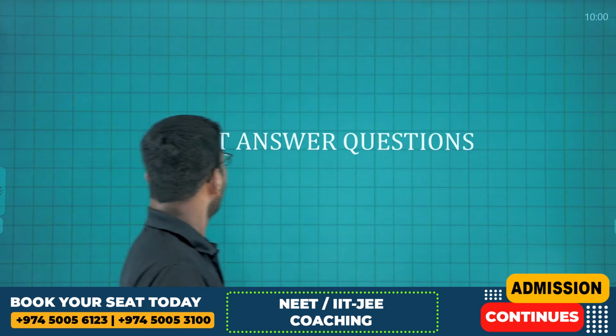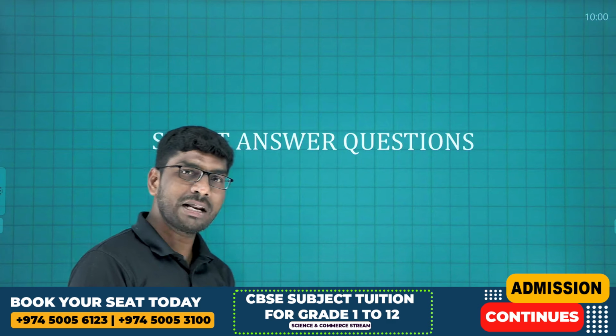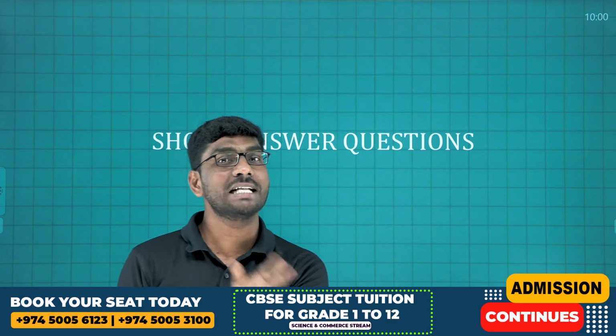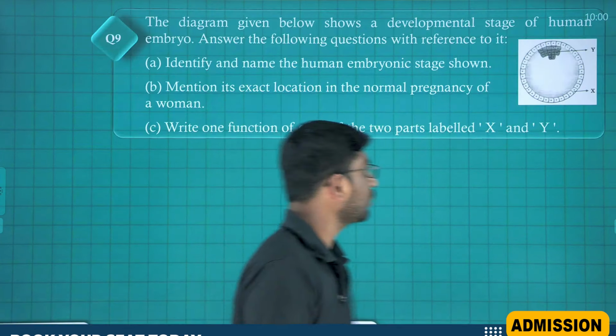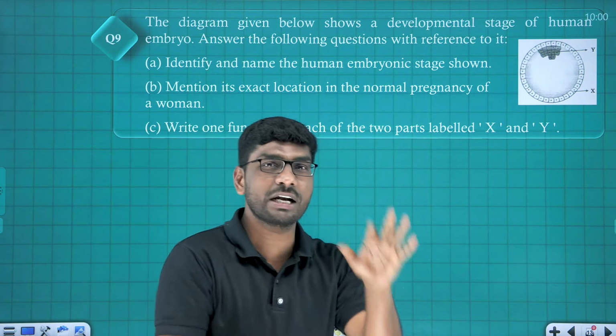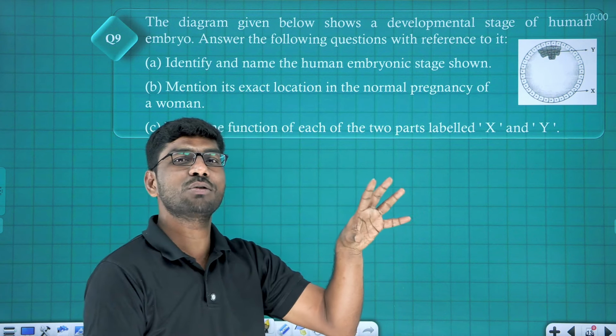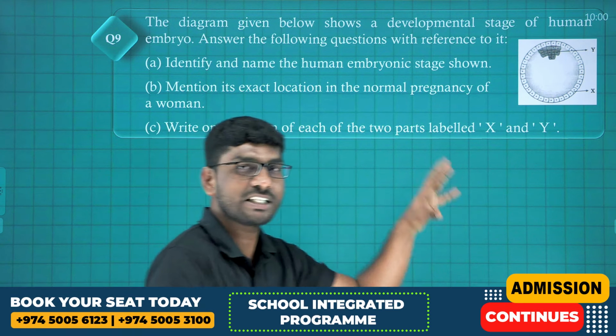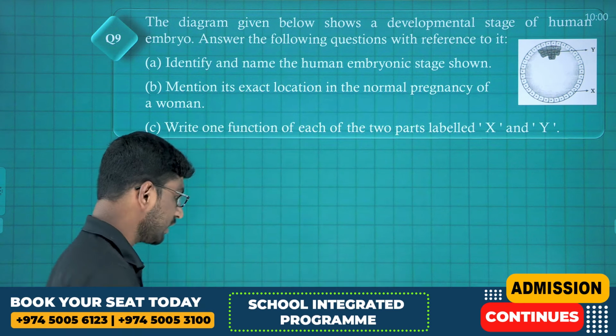Next, short answer questions. So far we discussed MCQs, now short answer questions. Look at the first short answer question. Very, very important diagram. We know this stage is called what? Tell me, blastocyst stage. Just now I explained the blastocyst stage.